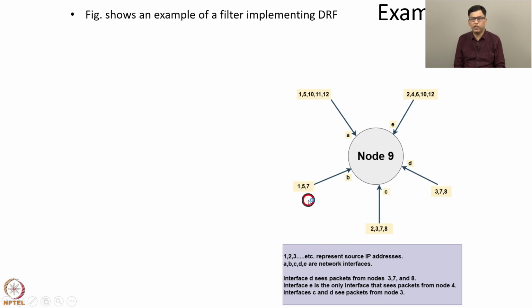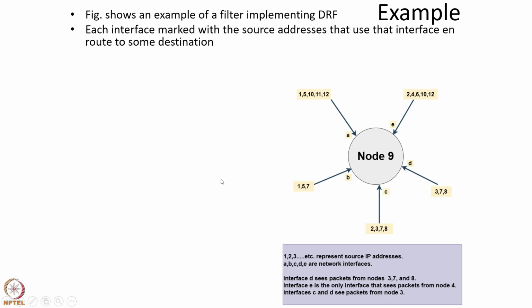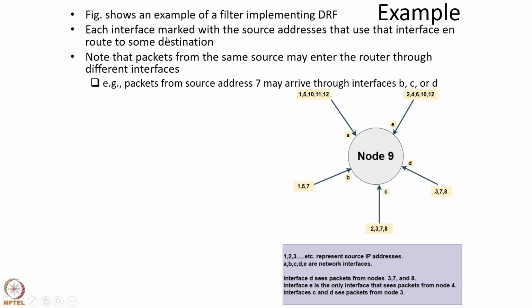So in this example, this interface D only sees packets from nodes 3, 7 and 8. So that is illustrated here, and so on and so forth. Each interface is marked with the source IP addresses that use that interface en route to some destination. For example, this interface is marked with 1, 5, and 7 as the source IP addresses which use that interface en route to some destination.